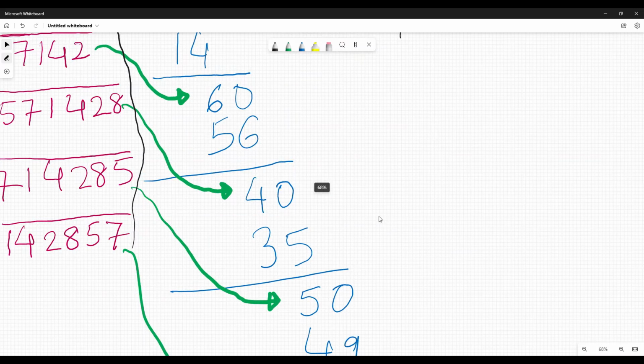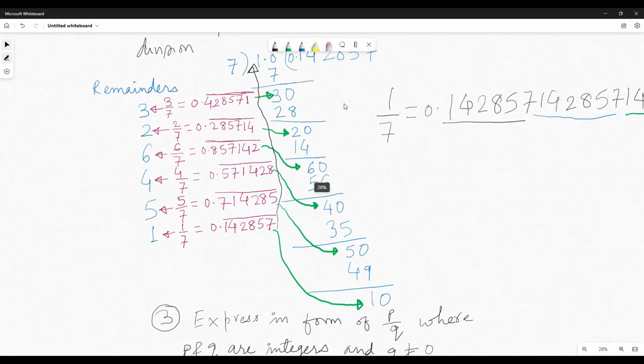For 1 by 7 it starts with 1 and then 1.0, so that is 10, right? So for 1 you start with 10, and 7 ones is 7. If you start with 3, dividing 3 by 7 starts with 30. If you go for 2 by 7, it will start with 20, right? And after that the same block will repeat, right?